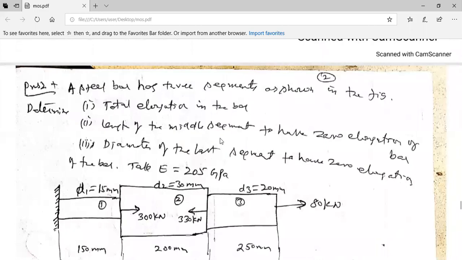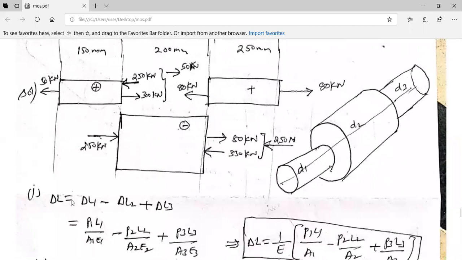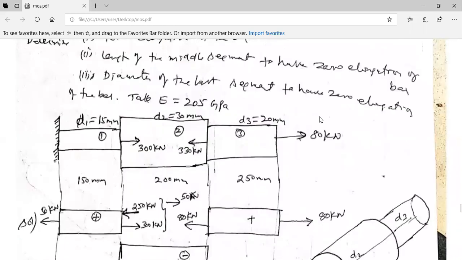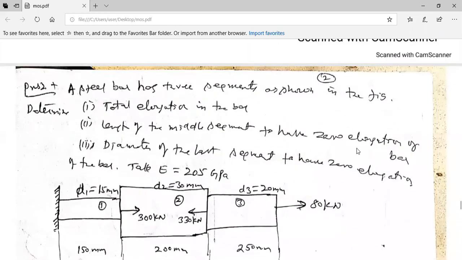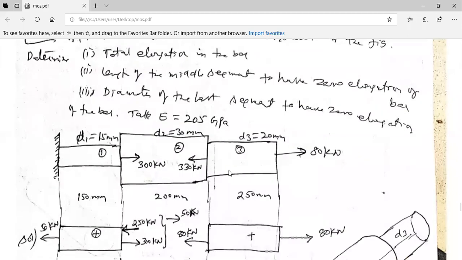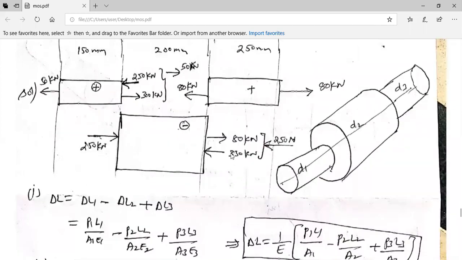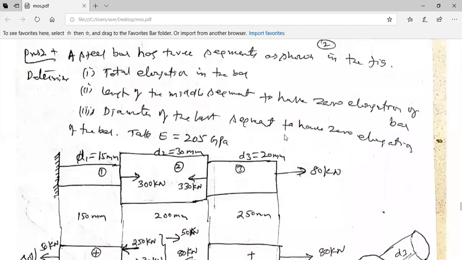Now the next is the length of the middle segment to have zero elongation. Zero elongation in the sense net elongation delta L. So in this, we have zero elongation, delta L is equal to 0. Middle segment, what is the length? That L2 has to be found out. Similarly, D3 has to be found out.